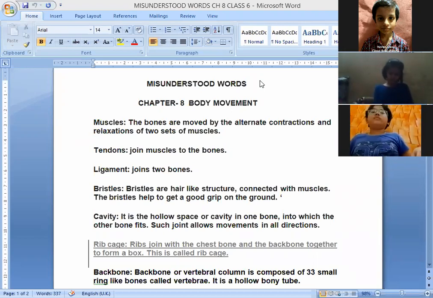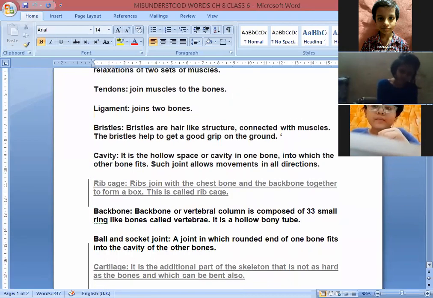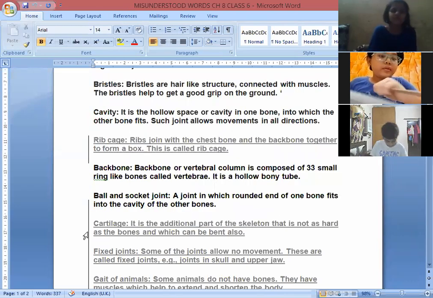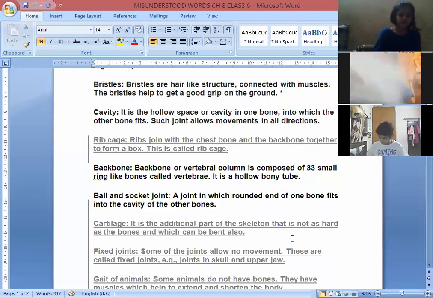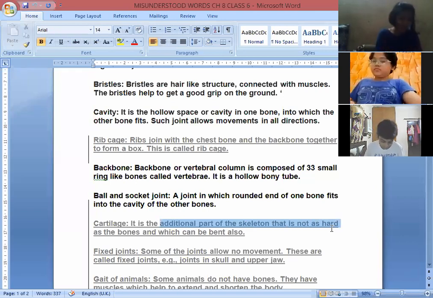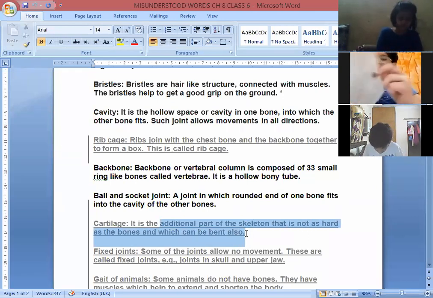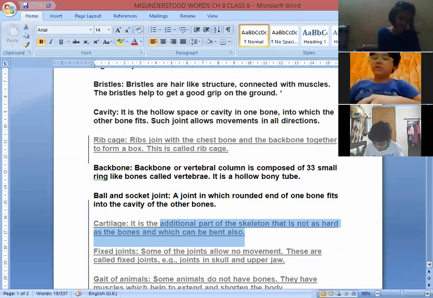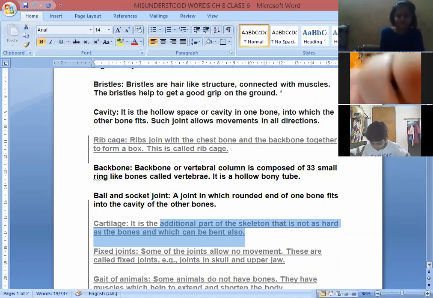The third word is cartilage. It is a solid but semi-rigid and flexible tissue. Cartilage smoothens bone surface at joints. So cartilage is not hard. This is an additional part of the skeleton that is not as hard as the bones, which can bend also. It is not as hard as bone. Okay. So Vedic, give the next word.